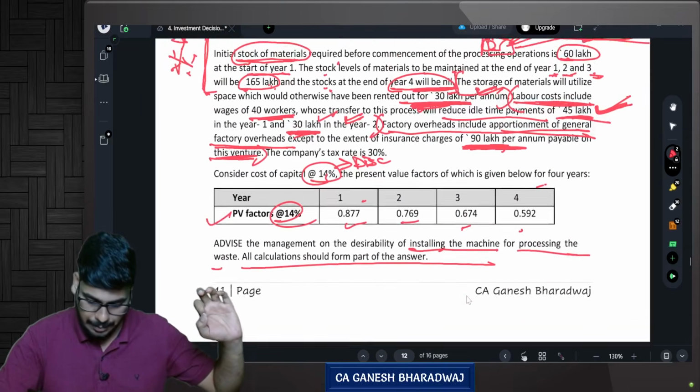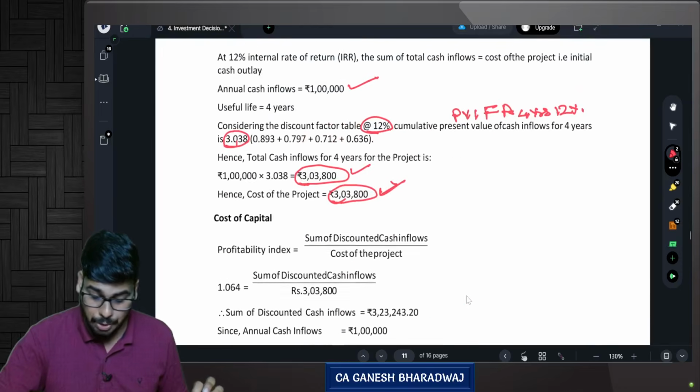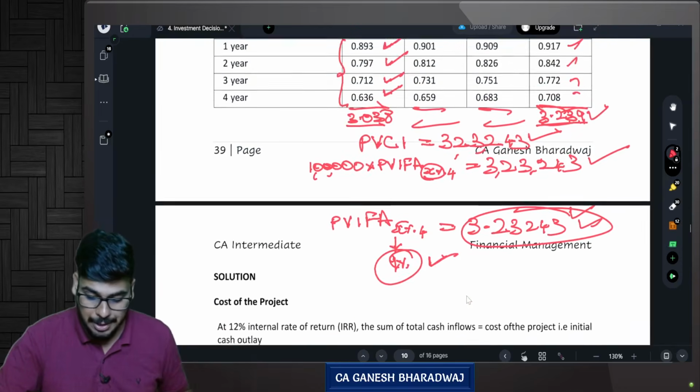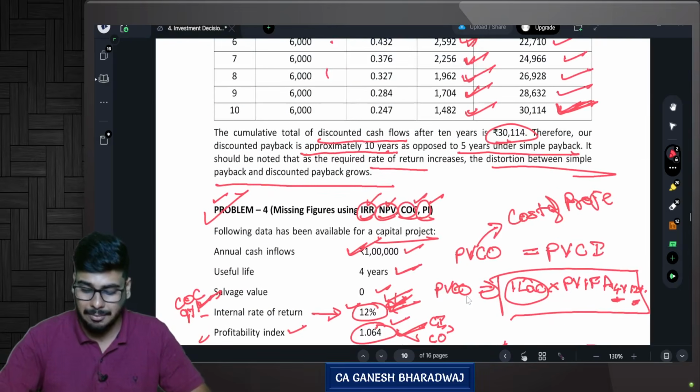Even the fourth sum that I did was very important because it had all the time value of money techniques. All the capital budgeting techniques were there in this particular question. This is also a very good sum. So please mark these sums as important.